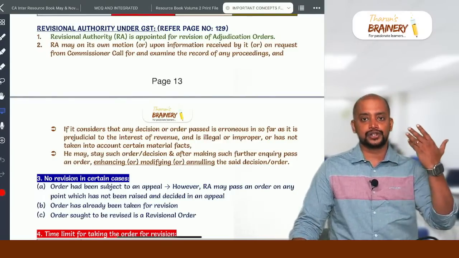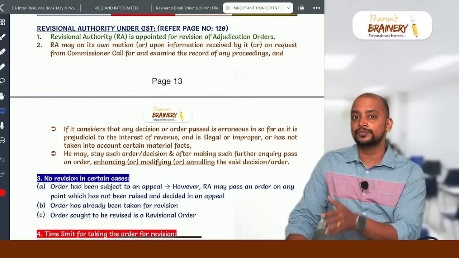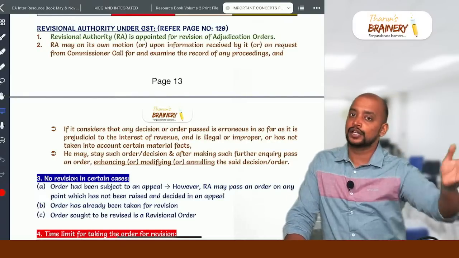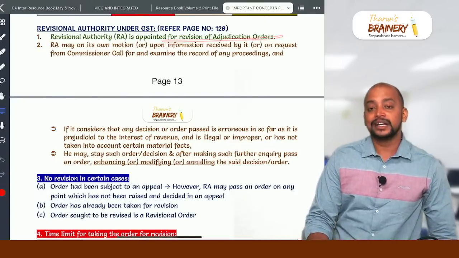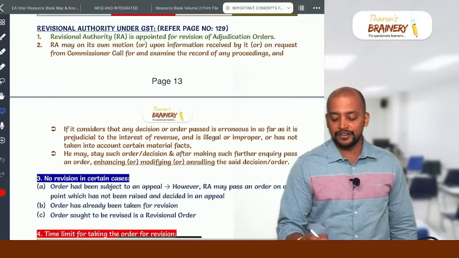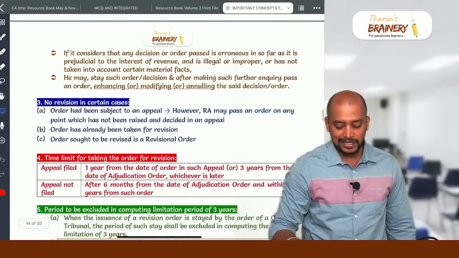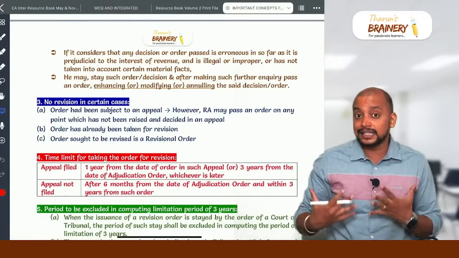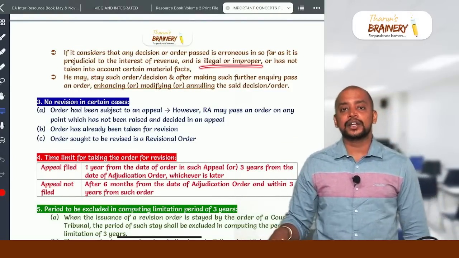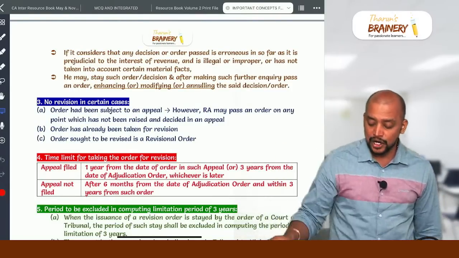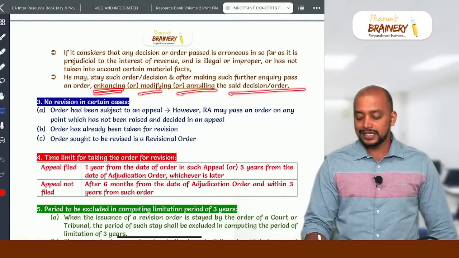Once the adjudication order is passed by the officer, thereafter either the registered person, that is the person to whom the order is served, can go for appeal, or the department can go for appeal. If no one is going for appeal, the revisional authority will take up the order for revision. The revisional authority may, on its own motion or upon information received by it or on request from the commissioner, call for and examine the records of the proceedings. If it considers that the decision is erroneous or prejudicial to the interest of revenue and is illegal or improper, then they may stay such order, and after making further inquiry, they can enhance, modify or annul the said decision or order.